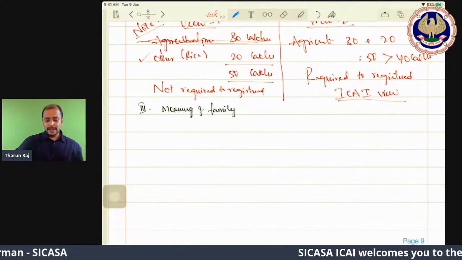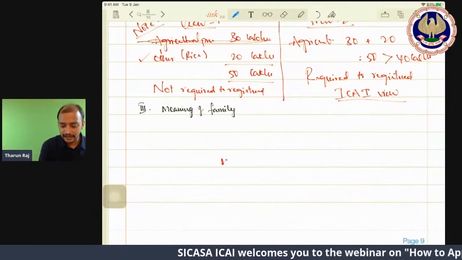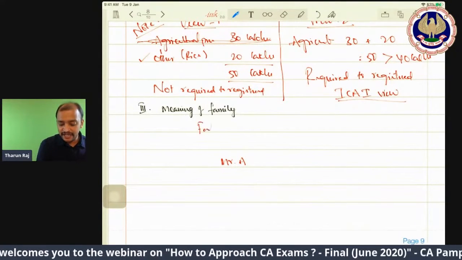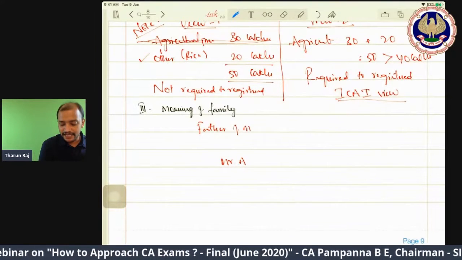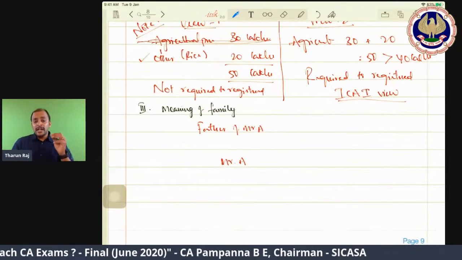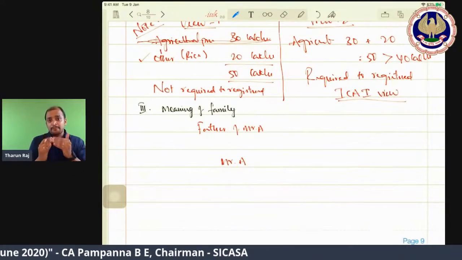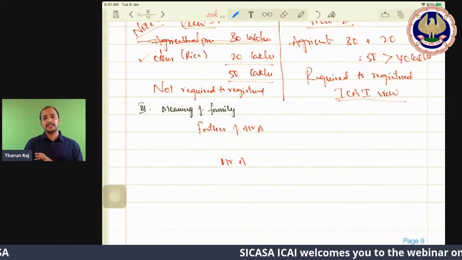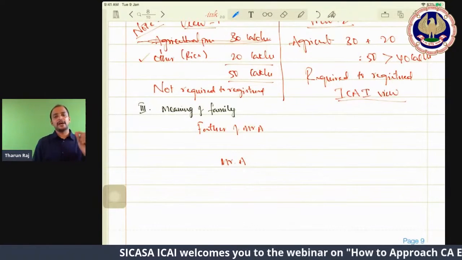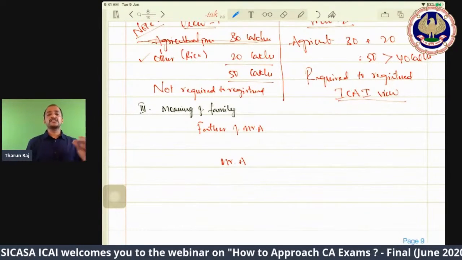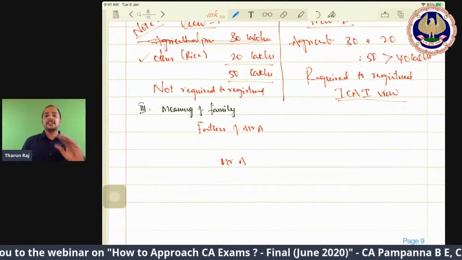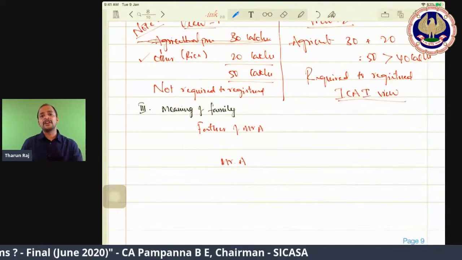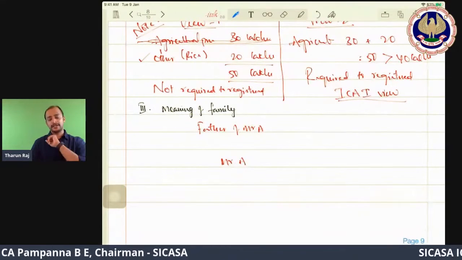Now, there is a person, Mr. A, and the father of Mr. A. Only when the parents, grandparents, brothers and sisters are wholly dependent on that person will they be called family. So the family definition goes this way. What is family? Spouse and children, whether or not dependent. Parents, grandparents, brothers and sisters, only when they are wholly and mainly dependent on that person.